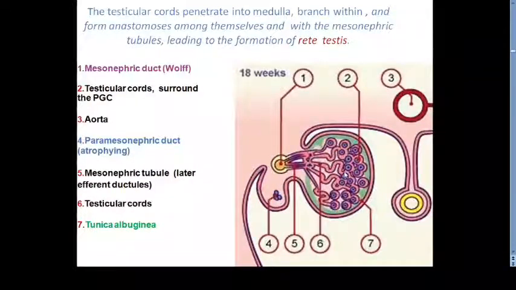So these seminiferous cords will differentiate into three parts. These are called as the seminiferous tubules. Then we have the straight tubules, and then we have the rete testis. So later in the fetal period, as this genital ridge, or you can say testes जो है, they are developing in relation to mesonephroid kidney. तो जो mesonephric tubules थे, the rete testis is going to form the connection with the mesonephric tubules. Now this is shown in the later fetal development.